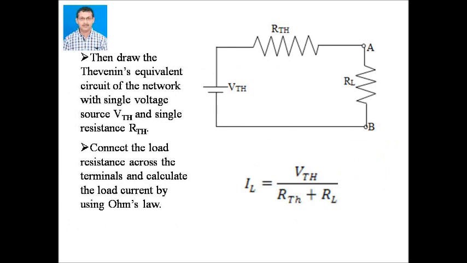Then draw the Thevenin's equivalent circuit of the network with a single voltage source VTH and single resistance RTH. Then connect the load resistance RL across the terminals A and B. Now it becomes a simple circuit. Then we can calculate the load current by using Ohm's law, say IL equal to VTH by RTH plus RL. Thus, by applying Thevenin's theorem, any complex circuit becomes very simple, and applying Ohm's law we can calculate current easily.